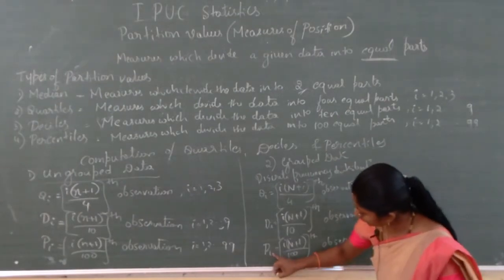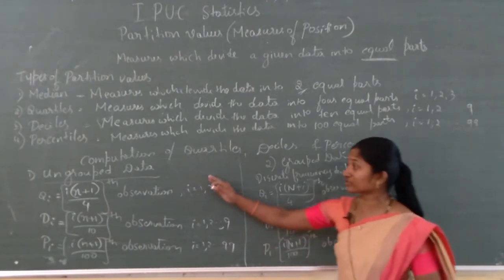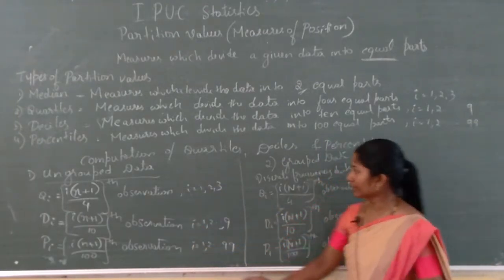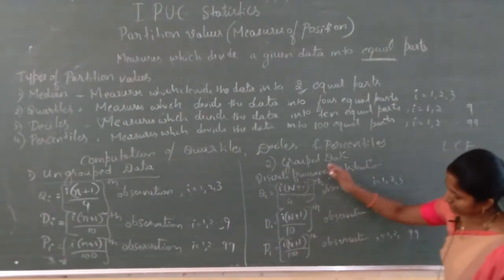But you should note here, how are we going to find out Qi, Di, Pi? Here we just arrange the data, but you should find out the LCF.